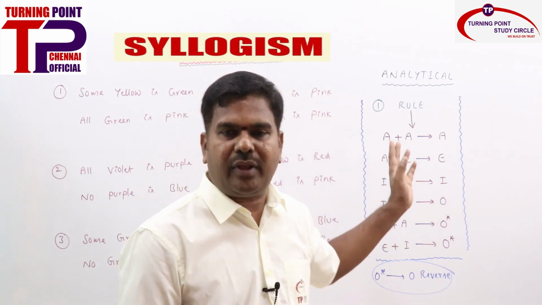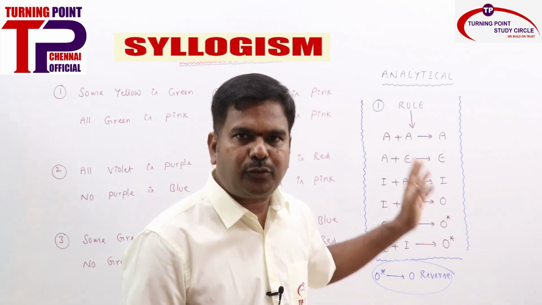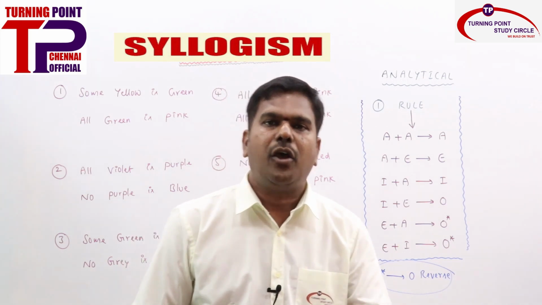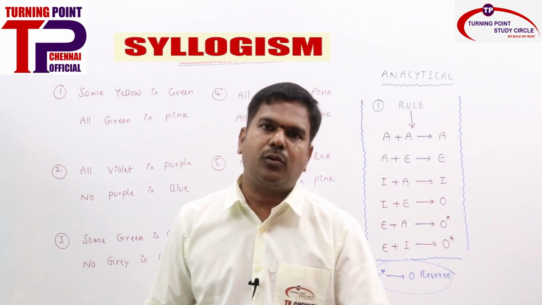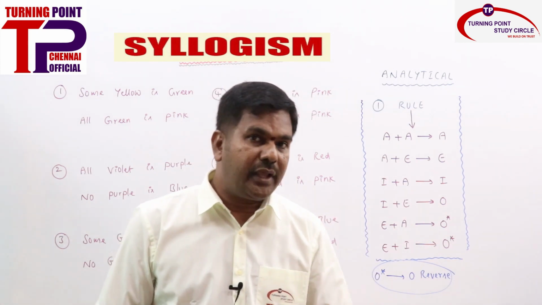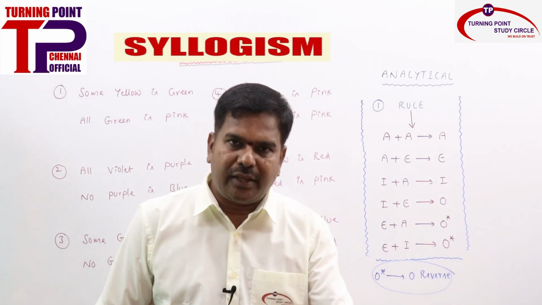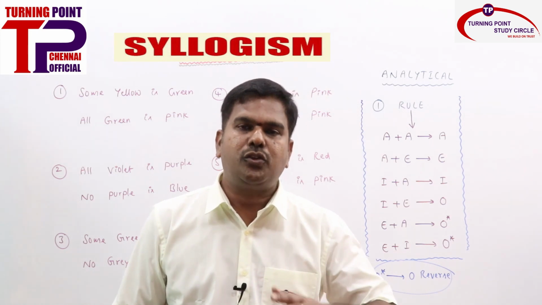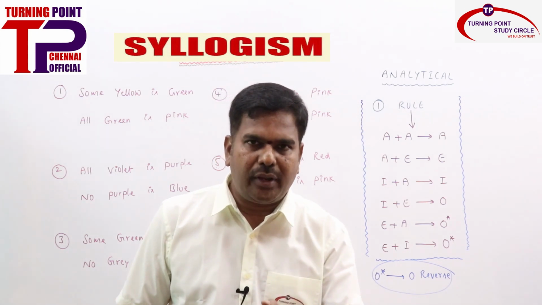Whenever both statements are A statements and the common term is the predicate, you will never get a conclusion based on the 6 rules. Both A statements, common term as subject, we do have a conclusion. But once you go through the second and third stages, I will explain in detail.